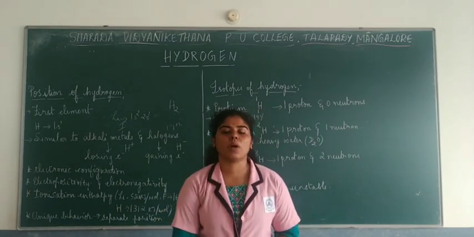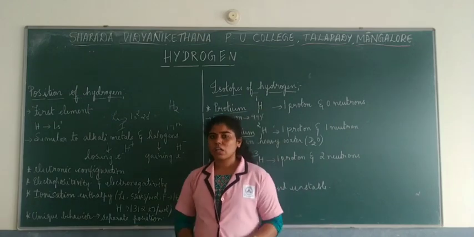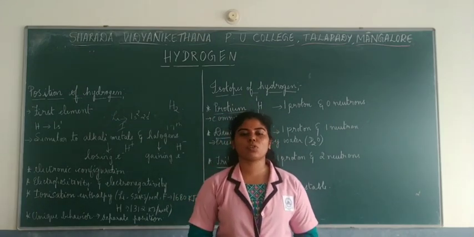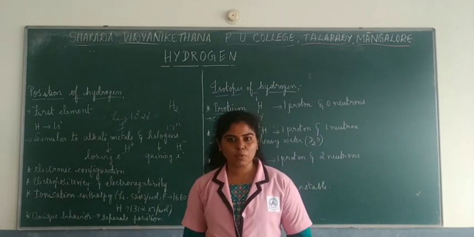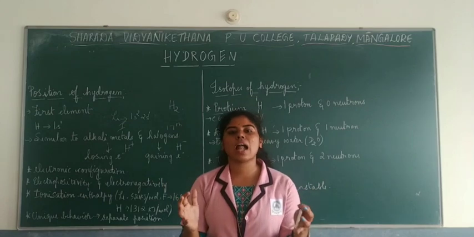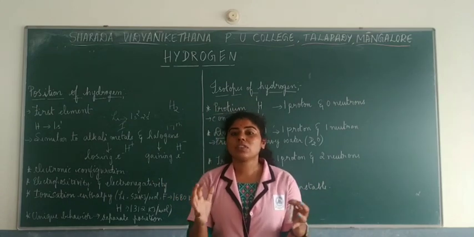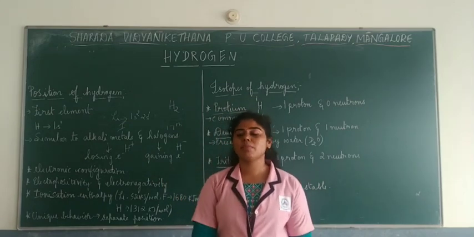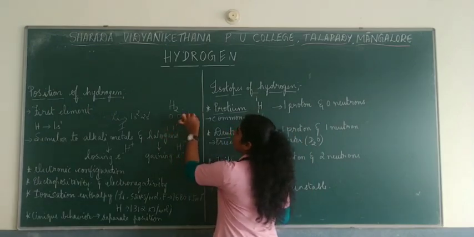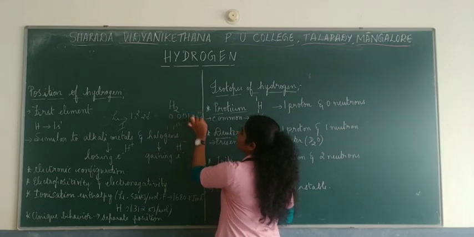And also, hydrogen has one electron in the outermost shell. If you try removing that electron, what happens to the size of the atom? It decreases. This decrease in the size of the atom is around 0.001 into 10 to the power minus 12, that is picometer.